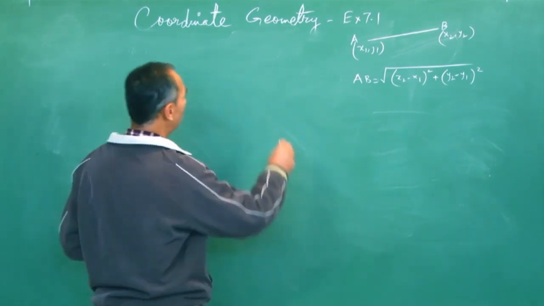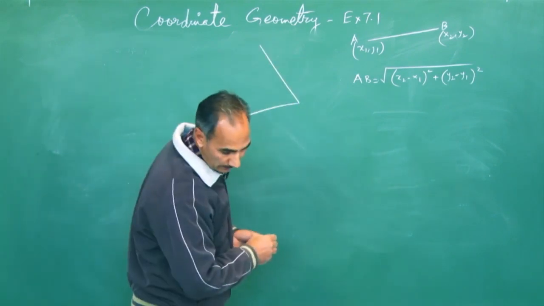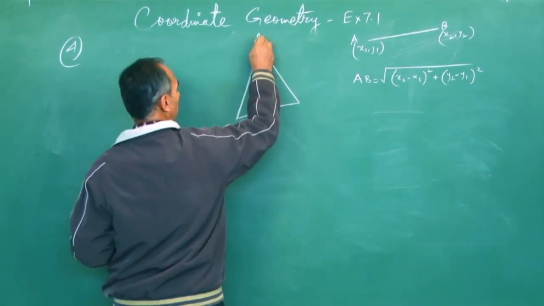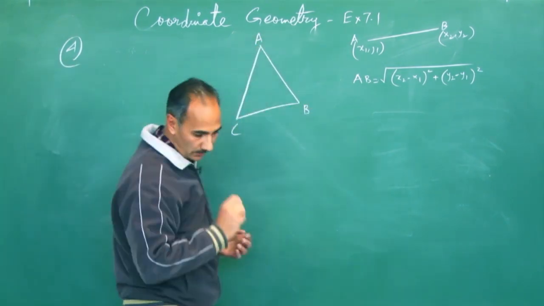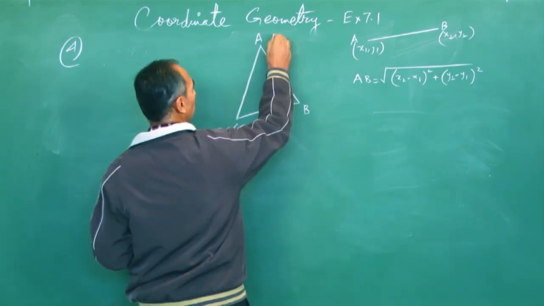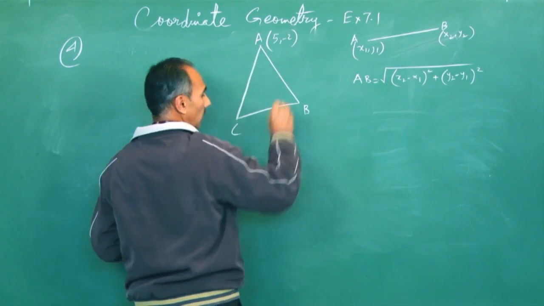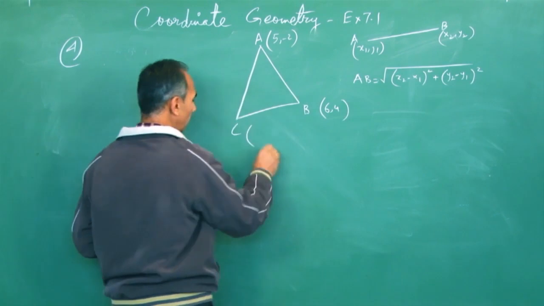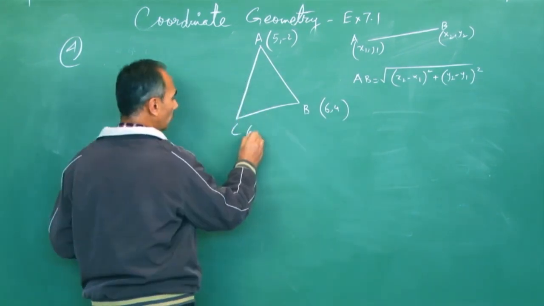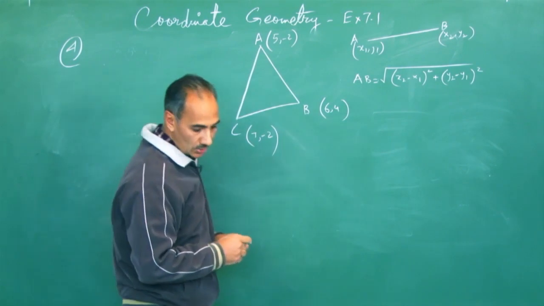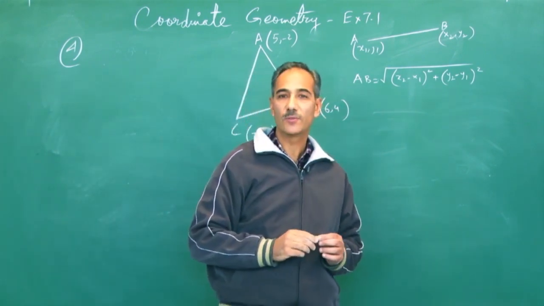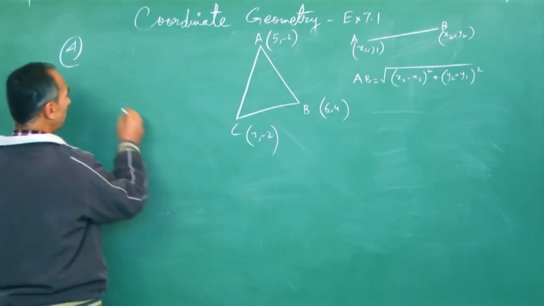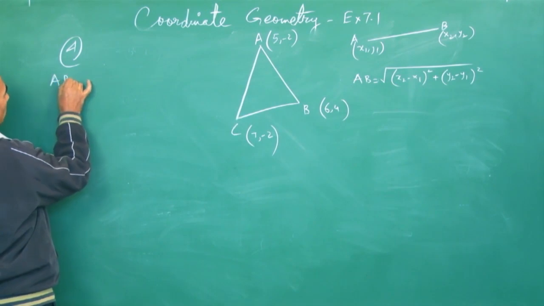My coordinates are, I will simply draw the diagram. This is question number 4. My triangle is ABC. My vertices are A (5, minus 2), then the second is B (6, 4), and my third vertex is C (7, minus 2). What's the question? Check whether these 3 are the vertices of an isosceles triangle. So we will take the lengths of all 3 sides. I will take the length AB using distance formula.